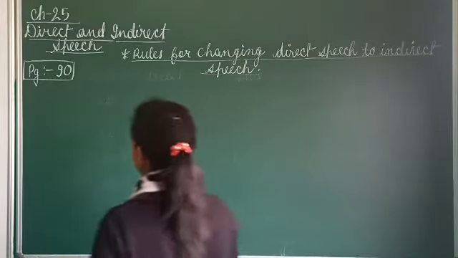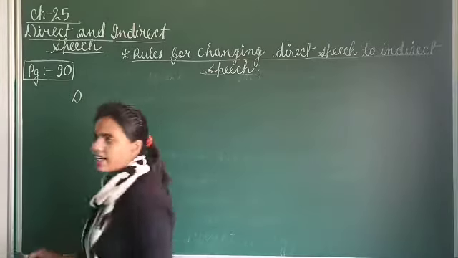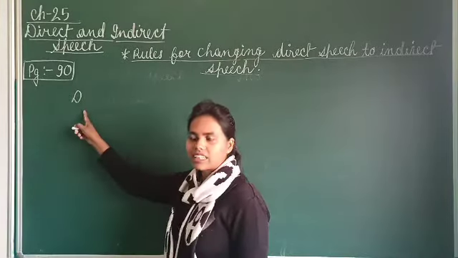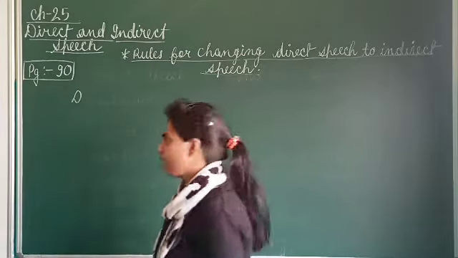If you don't, in the last class I told you, suppose I am writing in short now. For direct I will use letter D and for indirect I will use letters ID.